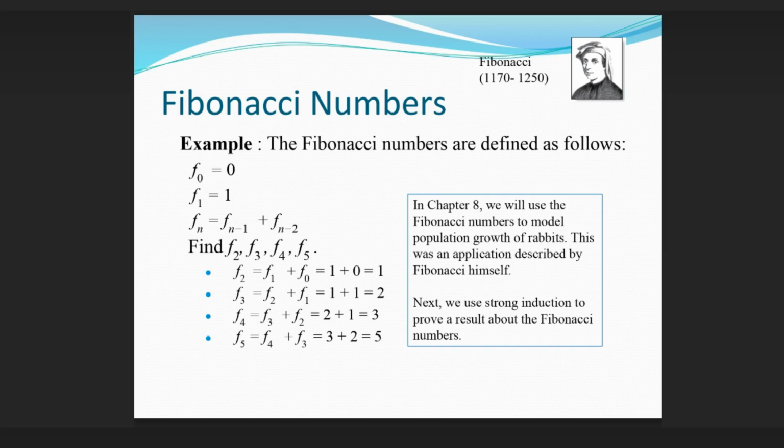Fibonacci, 1170 to 1250. In Chapter 8, we will use the Fibonacci numbers to model population growth of rabbits. This was an application described by Fibonacci himself. Next, we use strong induction to prove a result about the Fibonacci numbers.